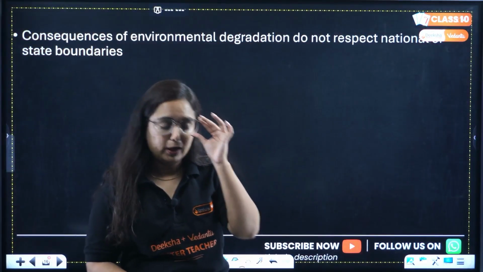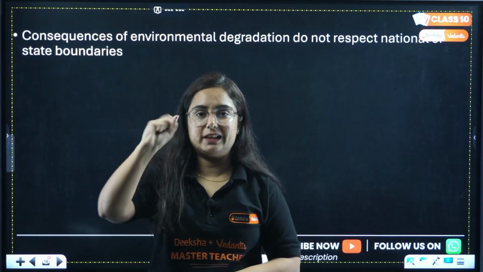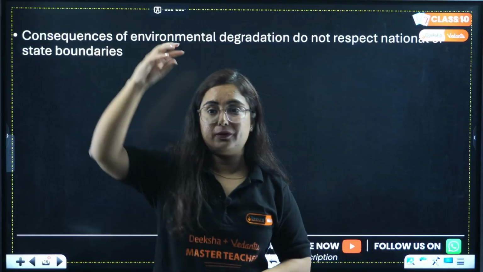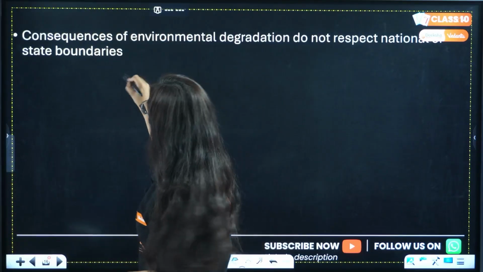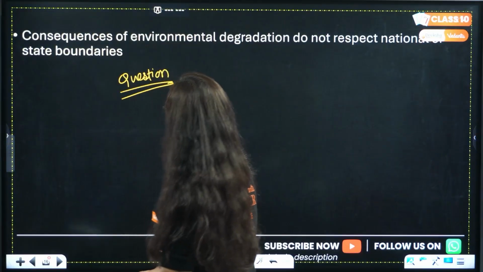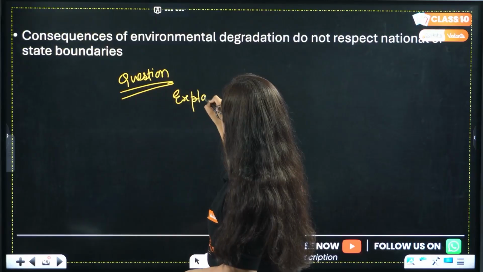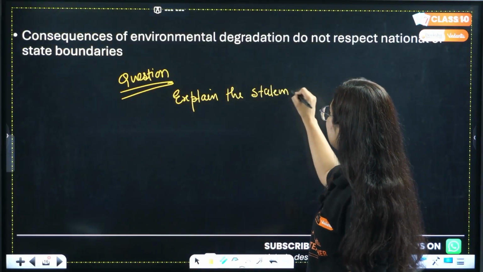One most important line from the chapter: the consequences of environmental degradation do not affect the national and the state boundaries. Why did I put this line? Because multiple times a question is asked from this line: explain the statement. What you have to do is understand that.